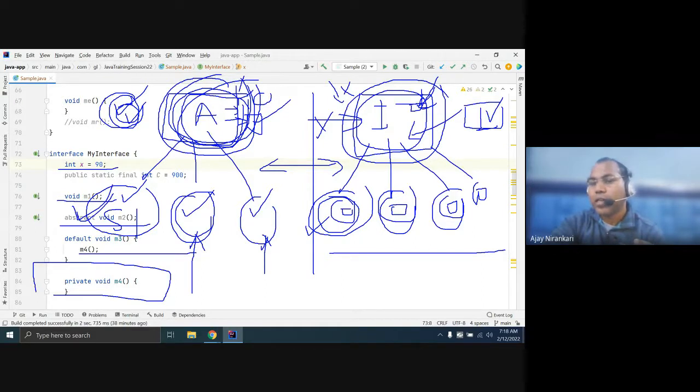All the variables declared here are by default public static. This is a class variable. It is not bound to a specific instance. You can refer to it by the class name. All the variables declared inside an interface you can refer to by the interface name. This is a static variable. They are not bound to a specific object.